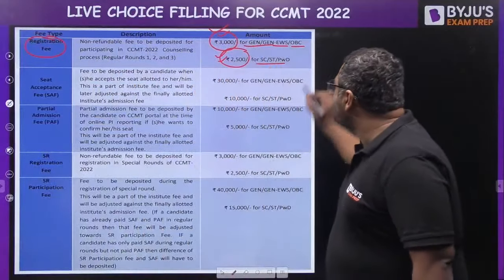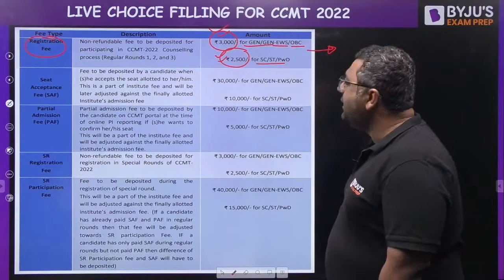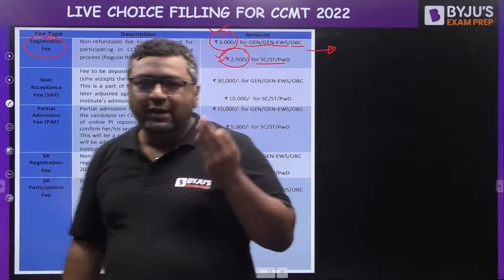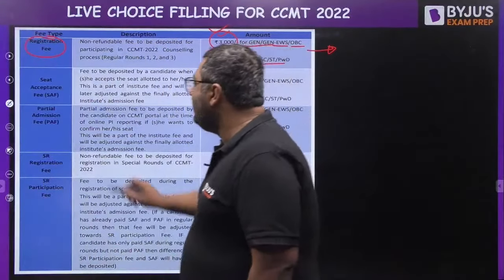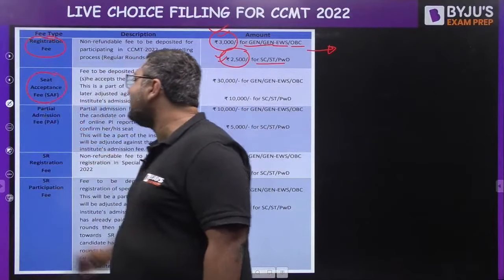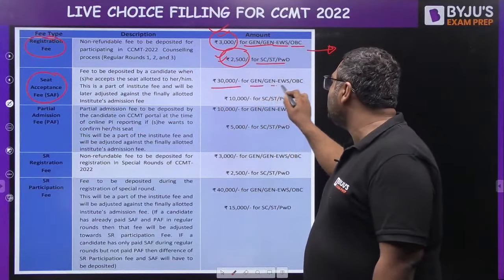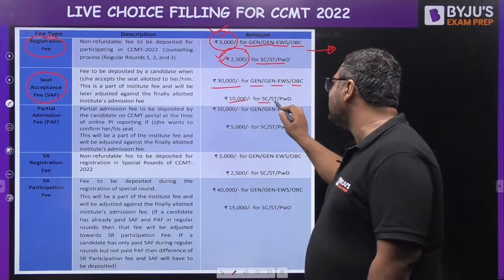Once you participate in counseling and get a seat, you are allotted a seat, then after seat allotment you need to pay the seat acceptance fees, that is SAF, which you can see is 30,000 for General, EWS and OBC, and 10,000 for SC, ST, PWD.